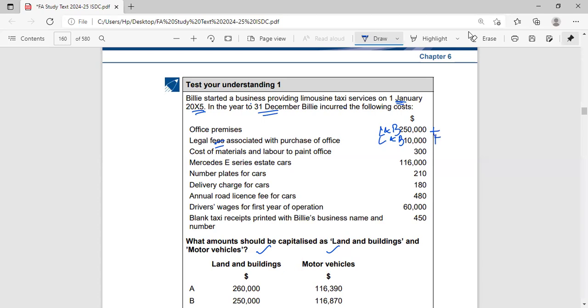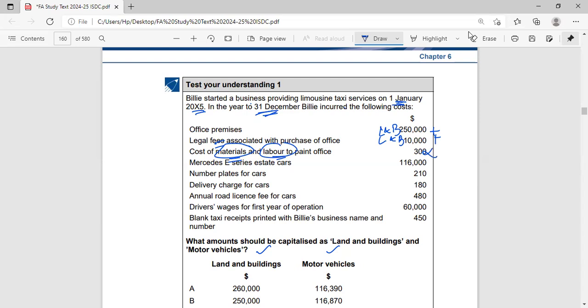Cost of material and labor to paint office. Now see, this cost I have incurred once I've started using my asset, because I started using my asset on 1 January, and all these costs relate to 31 December. So obviously I have incurred these costs after I have started using my asset. So I will ignore it.